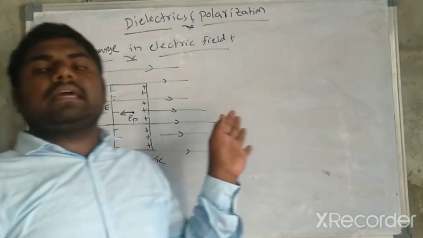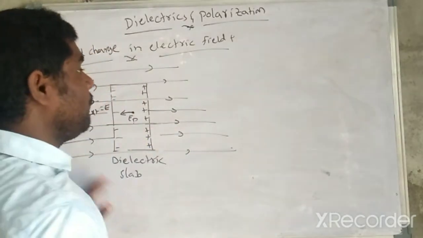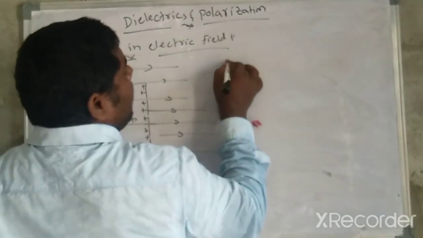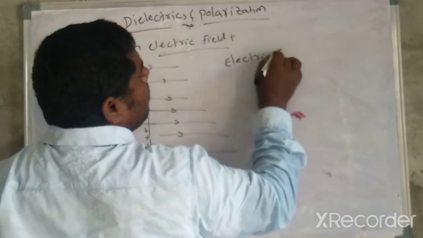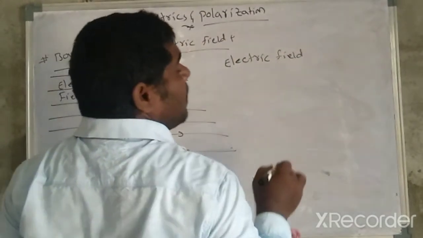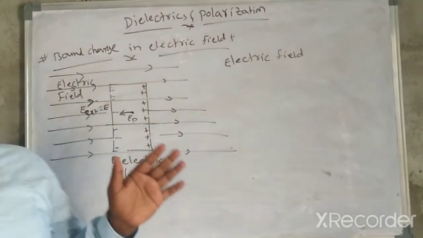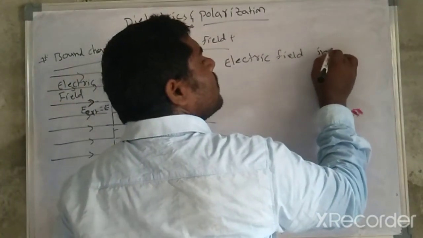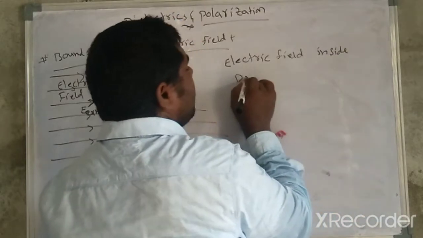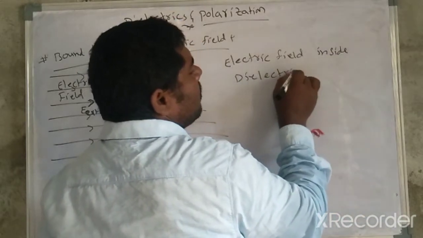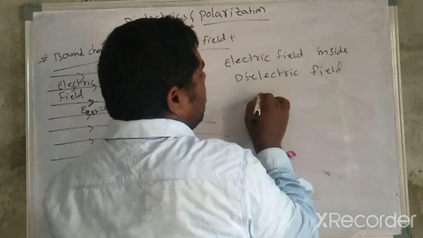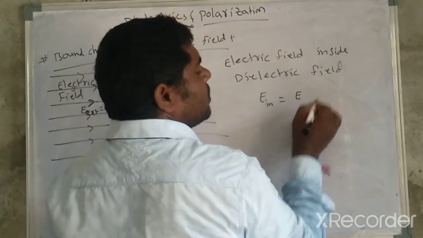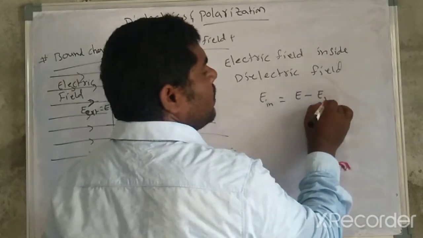So the electric field inside the dielectric, E inside, is equal to the external electric field minus the dipole field.